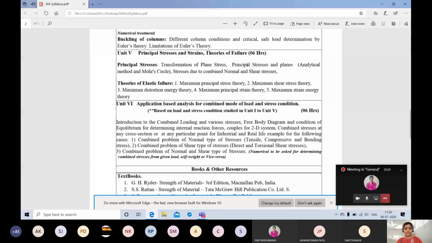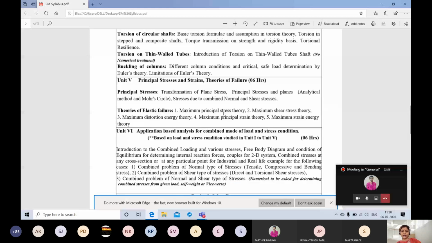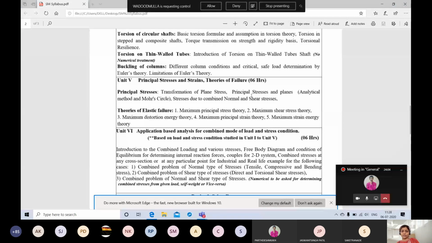Unit 5, which is principal stresses and strain and theories of failure. Here it is an exhaustive work we have to do, because numericals are of different types: principal stresses and planes. Whatever we have learned in unit 1 on stresses, this is one more different type of stress, and here we have one graphical method and one analytical method, one with the formulas and one with the graphical, and we have to compare what comes with the graphical method and what comes with the analytical method.